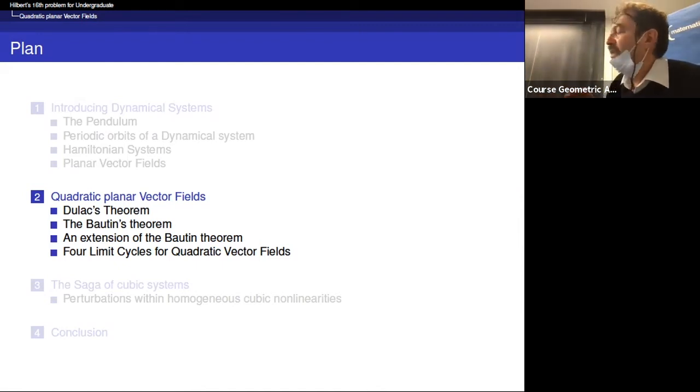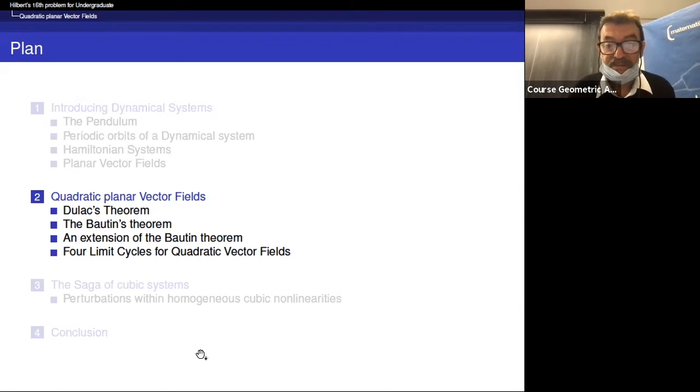We focus in this second part on quadratic planar vector fields. And I will successively explain Dulac's theorem, Bottin's theorem, and extension of the Bottin theorem, which are subject to research actually. And I will also talk about the possibility to get 4 limit cycles of quadratic vector fields by perturbation of double centers.